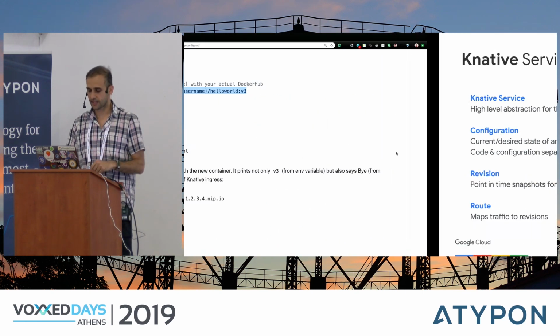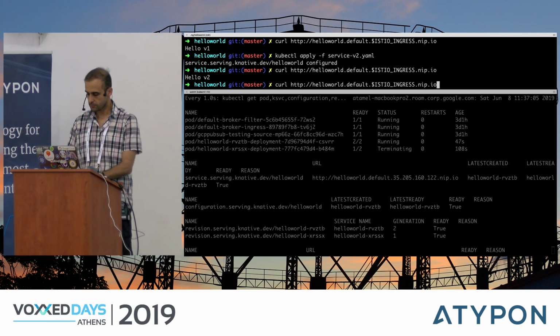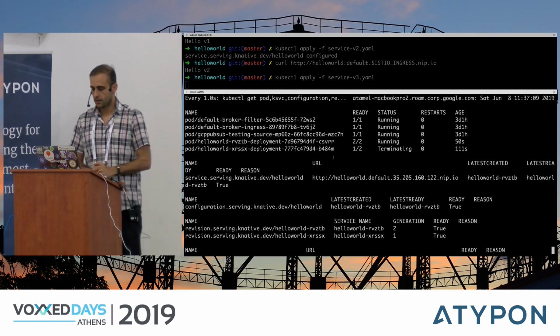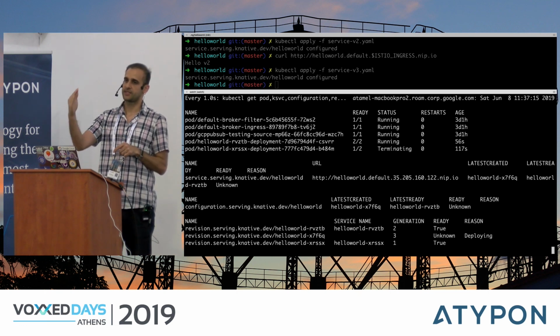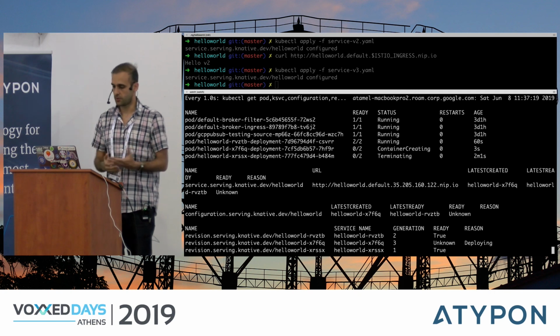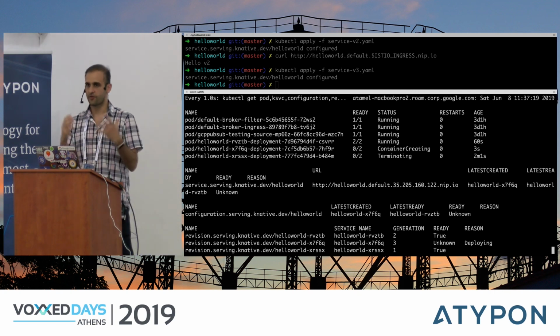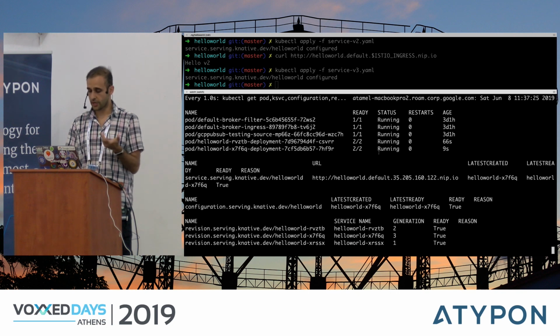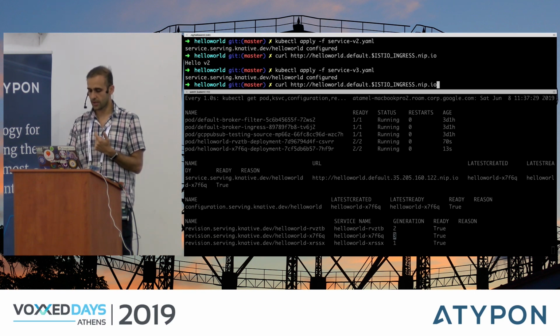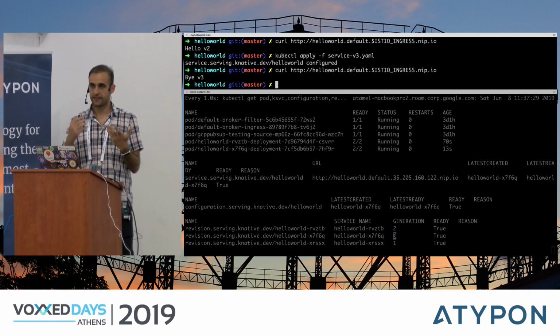Let's apply that change. And by the way, you can see that this is terminating now. This is the version 1 that's been scaled down to 0 because we are not using it anymore. That's the good thing about Knative, it does that for me automatically. Now I deployed version 3, and I think it's already running because we have a generation revision 3 that's already running. So if I do a curl again, now we are running v3. So we are running new code already.